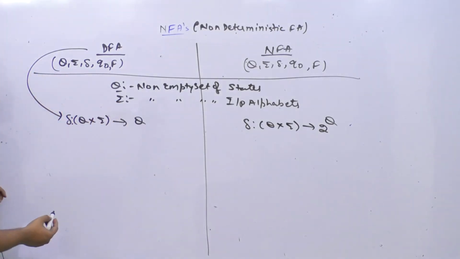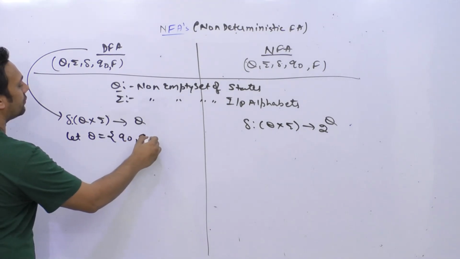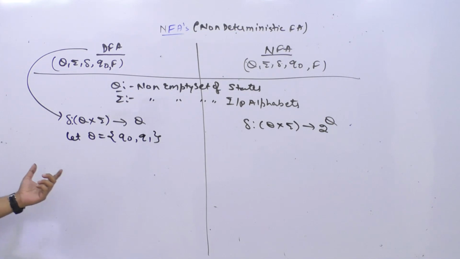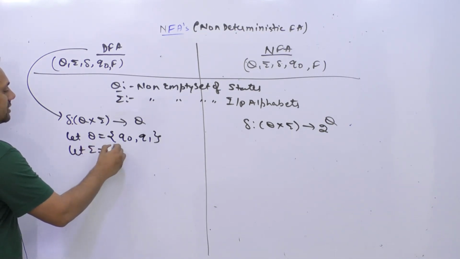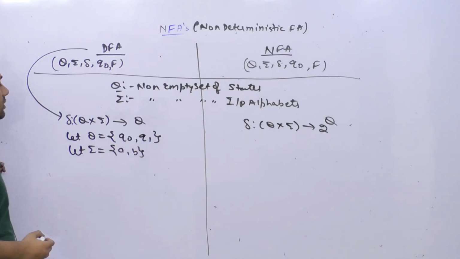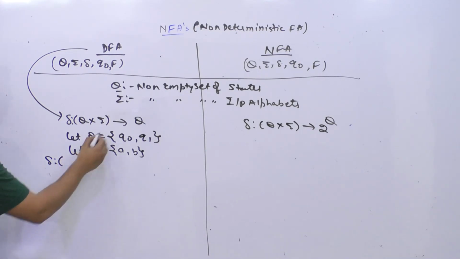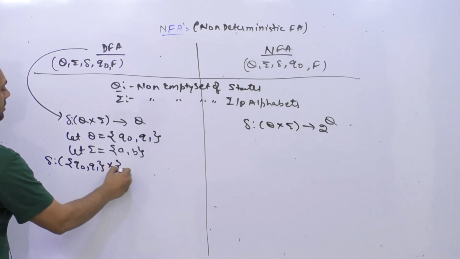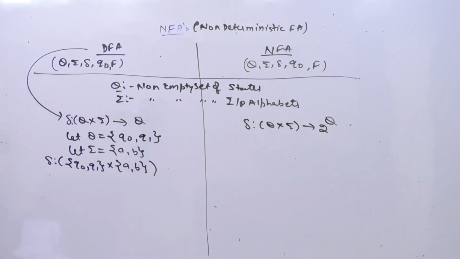Let Q be equal to Q0 and Q1, so we have two states here, and let summation be equal to A comma B. Then delta Q cross summation means Q0 comma Q1 cross A comma B. This is a cross product of two sets.